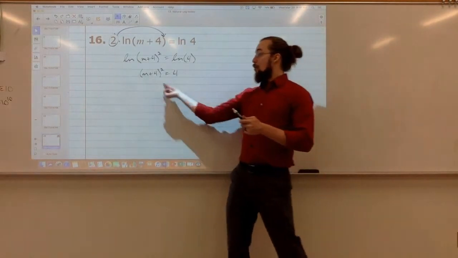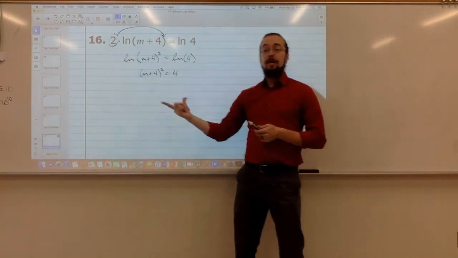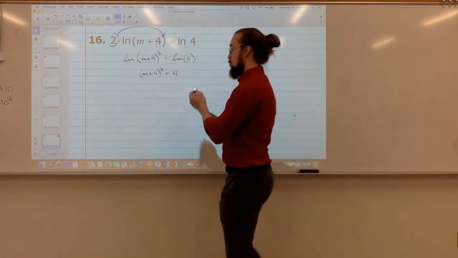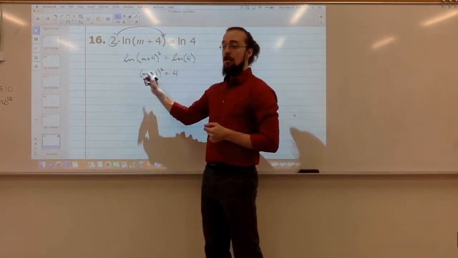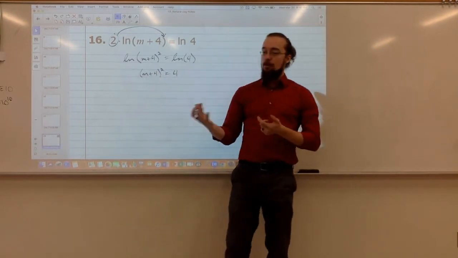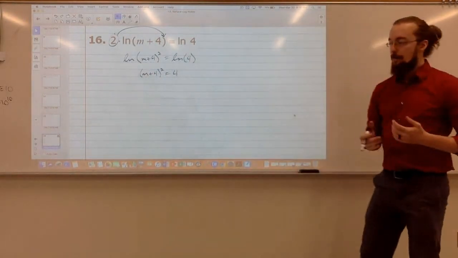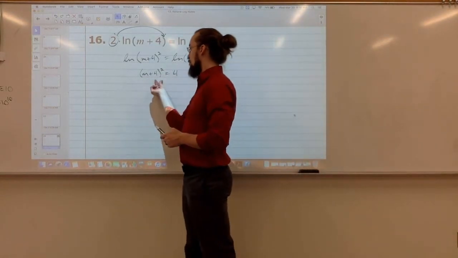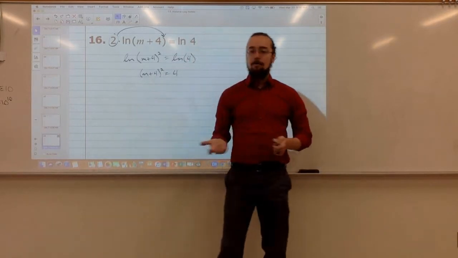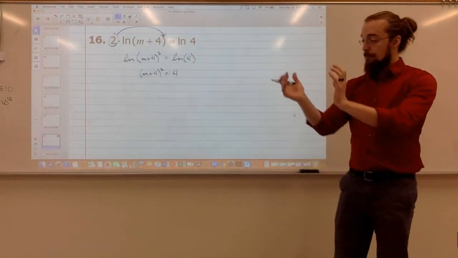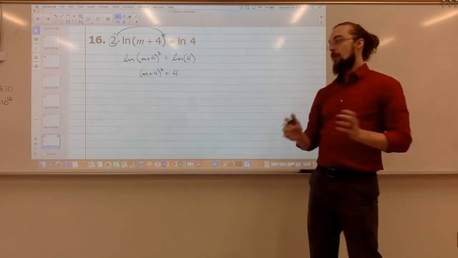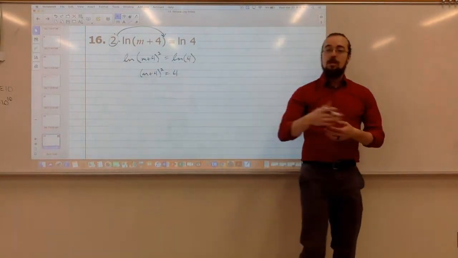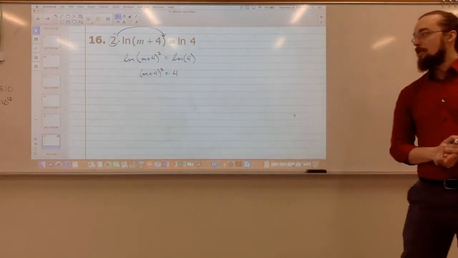Now, we could expand this out. To expand it, I can't just distribute this exponent in. If I've got a binomial times a binomial, I'm not just going to get m squared plus 16. I'm going to have a middle term here. So I would have to say m plus 4 times m plus 4. That is absolutely one way that we could do this. Subtract the 4 over, factor it. There might be an easier way, though.